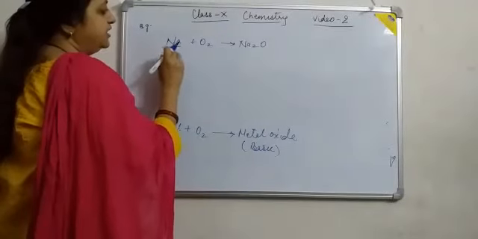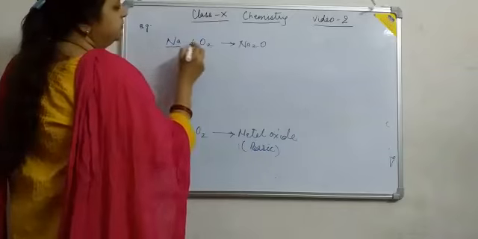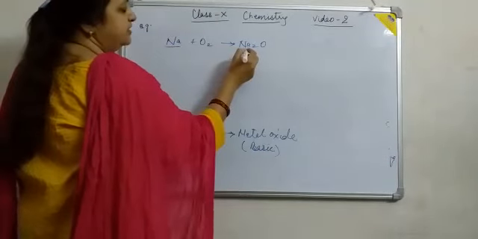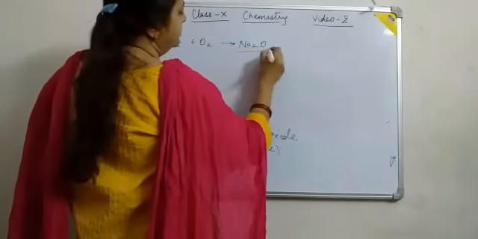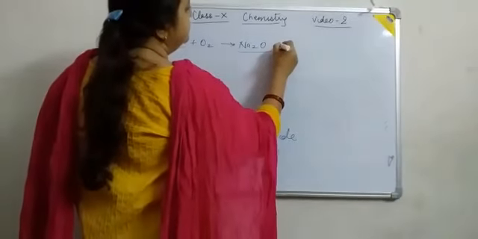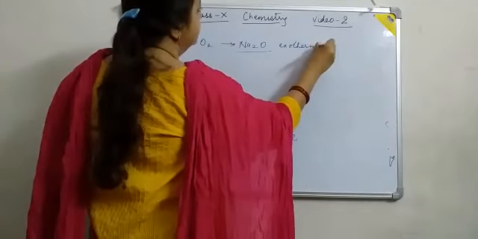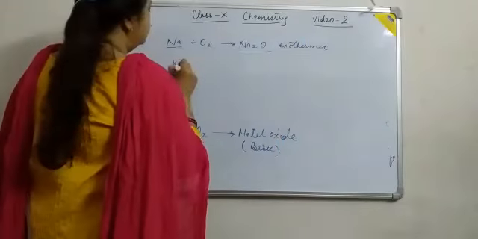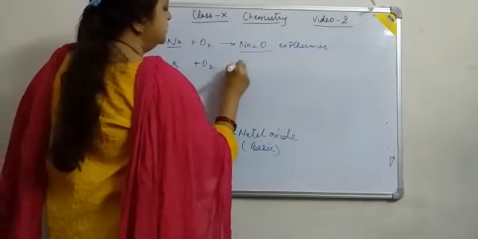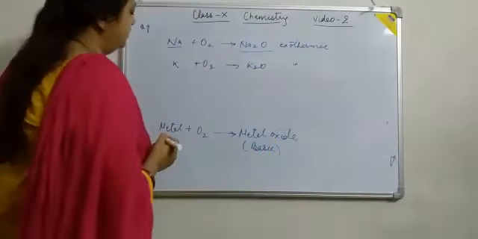It starts reacting with oxygen. So when sodium reacts with oxygen, sodium oxide is formed. It may burn, and this reaction is an exothermic reaction. Likewise, potassium plus oxygen forms potassium oxide, and this is also exothermic.